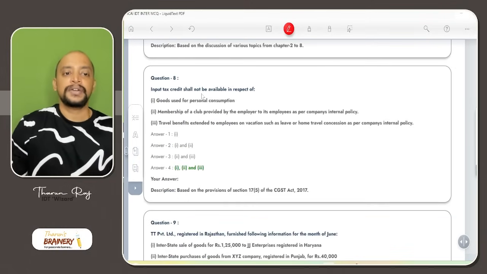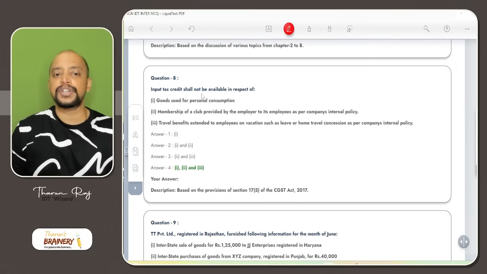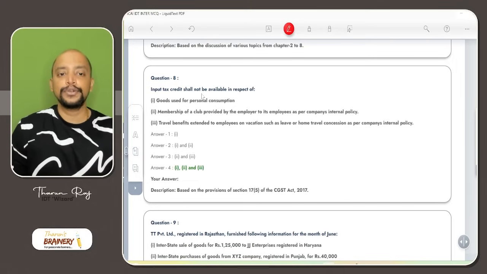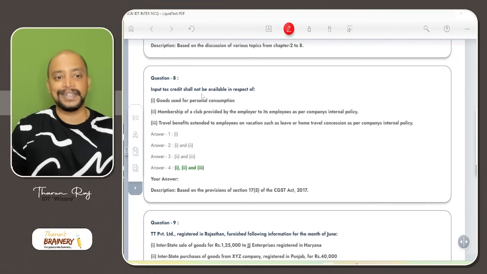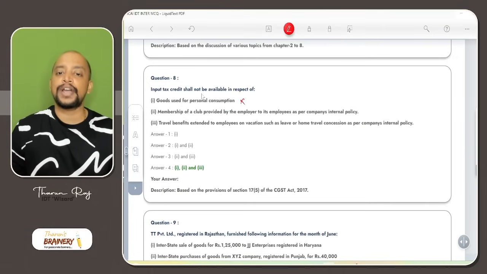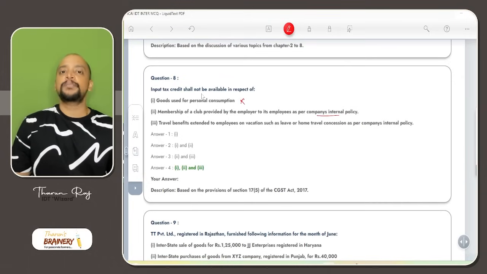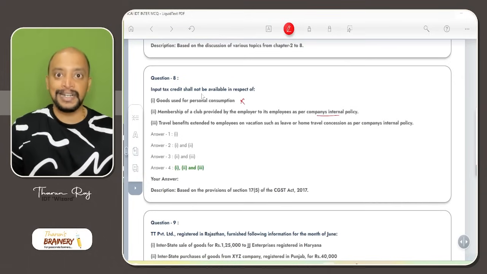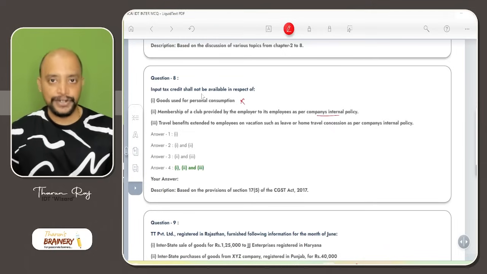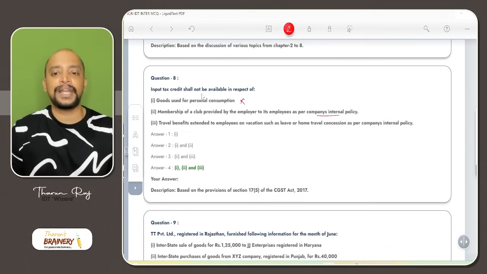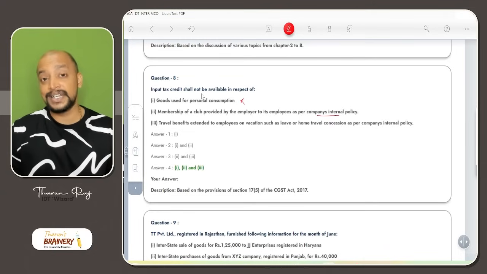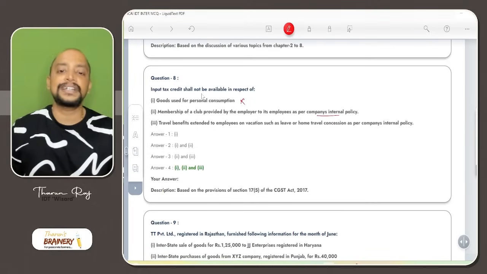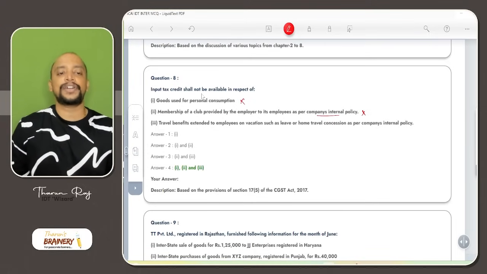Then next one, question number 8. Input tax credit shall not be available in respect of goods used for personal consumption. Yes, ITC not available. Then membership of a club provided by employer to employees as per company's internal policy. Membership of a club, health and fitness center, if it is under a statutory obligation, ITC is available. This is not under a statutory obligation, so ITC not available.